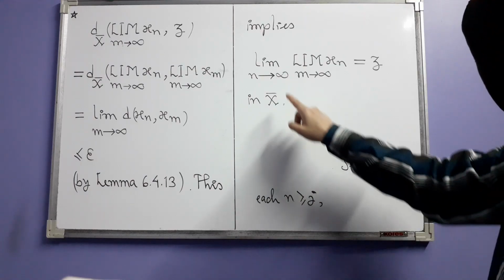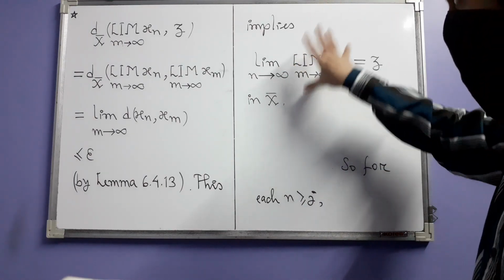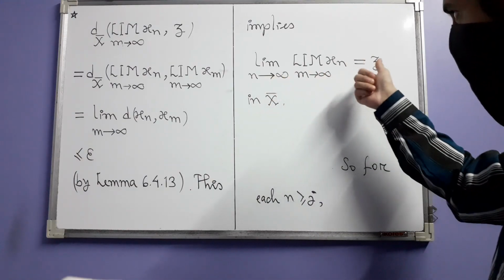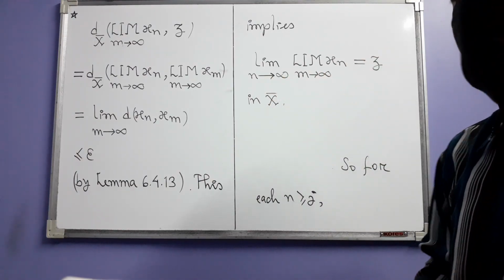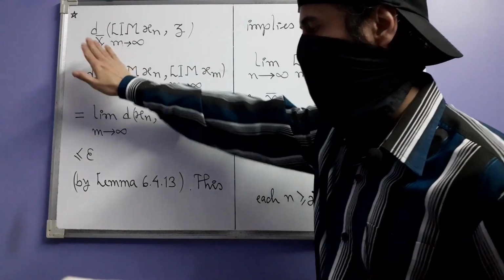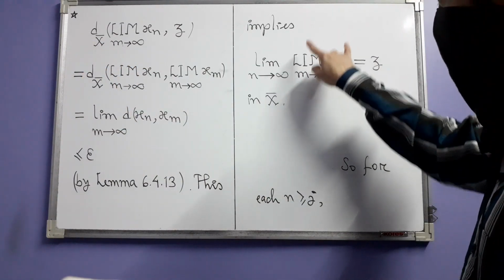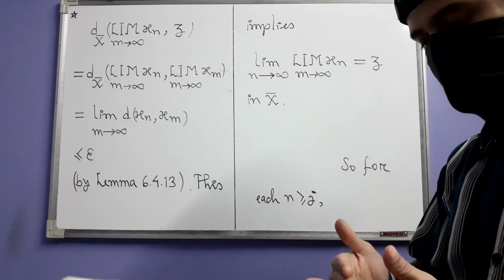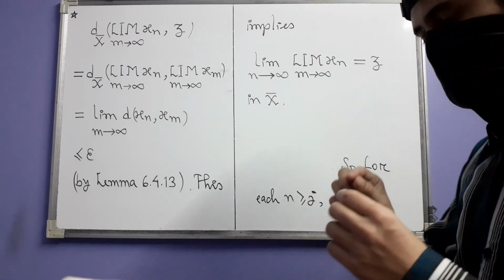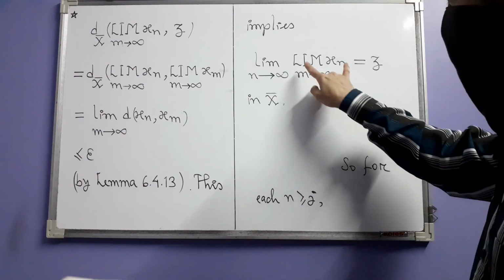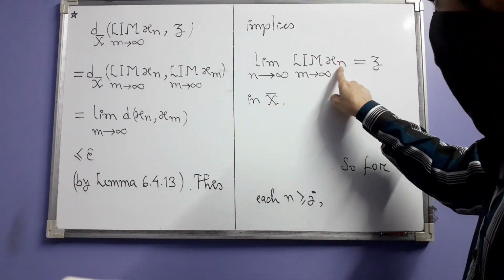That is why the limit of this sequence, as a sequence depending on the index n, as n approaches infinity is z, and obviously because here we are using the metric d_X bar, so things are happening in X bar. What type of sequence is this? In this sequence, a single term is a formal limit, right? And that formal limit is this, which depends on n.